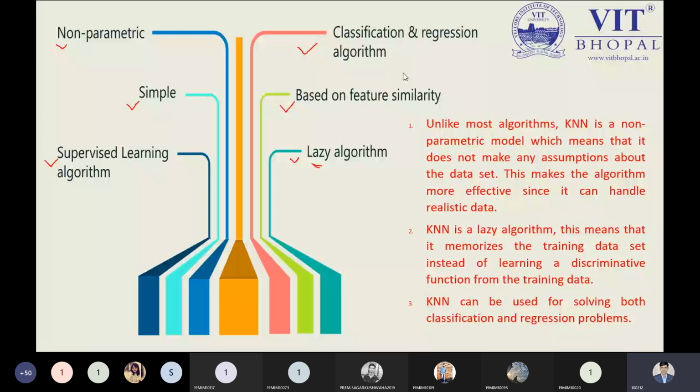And as I told you, it is applicable to both kinds of problems: classification and regression. These are the 6 important features by which you can say KNN is easy to learn. This could be an important question for examination purposes or for your future, and any person can ask you what features you are using KNN for. The beauty of KNN is that it is the simplest algorithm compared to logistic regression or support vector machine.